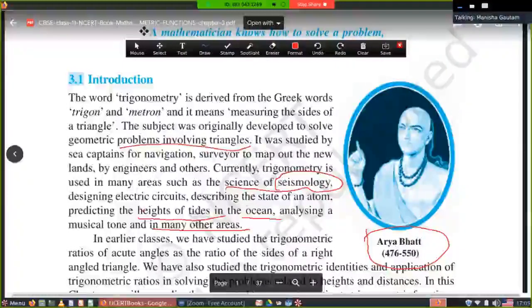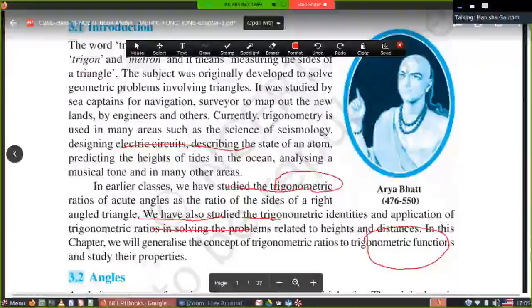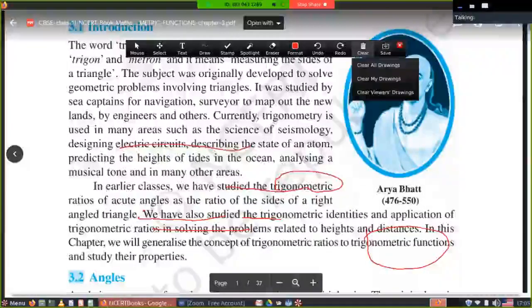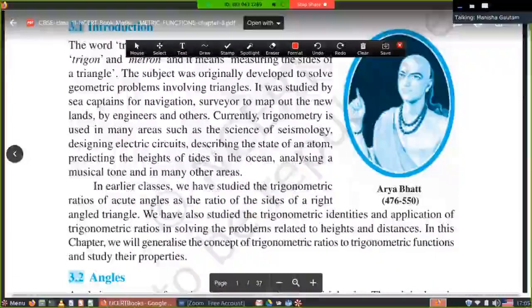In 10th class, we studied heights and distances and a few problems related to this. In this chapter, we will generalize the concept of trigonometric ratios to trigonometric functions and study their properties.